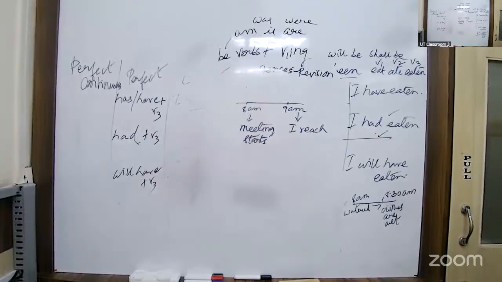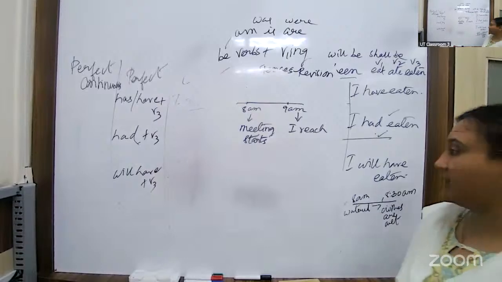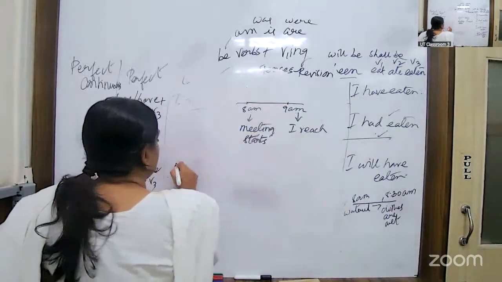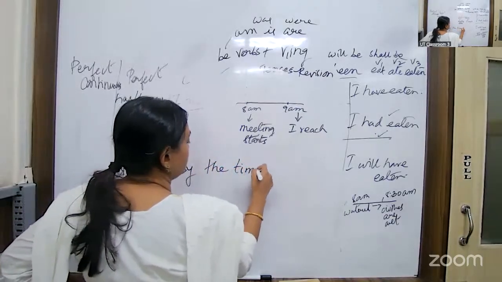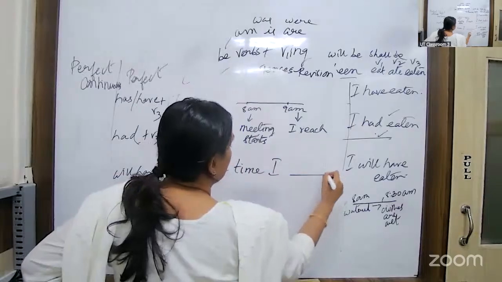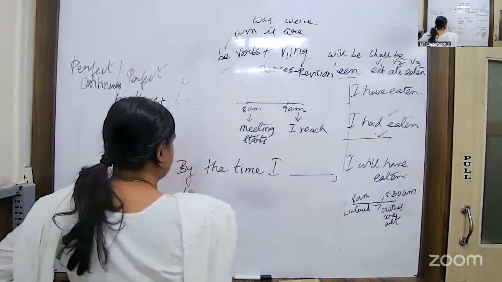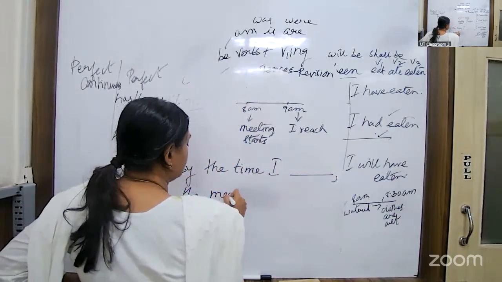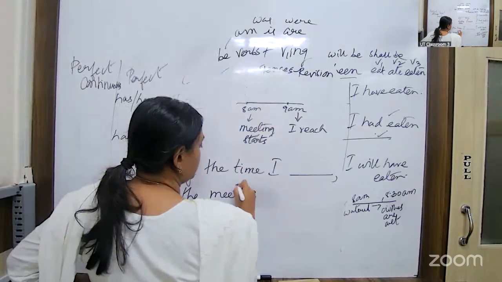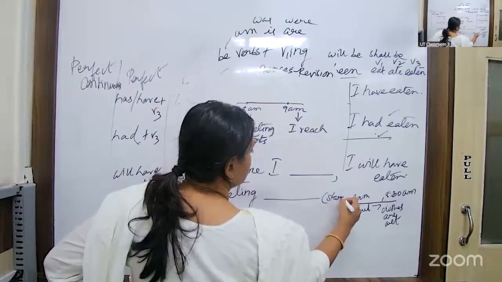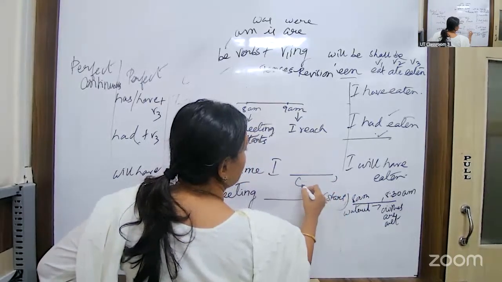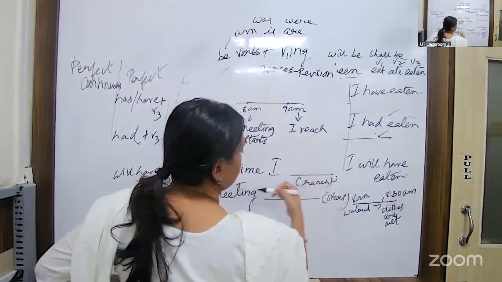So there are two actions taking place, right? Now write down the sentence. By the time I dash, comma, the meeting dash within bracket start, over here within bracket reach.